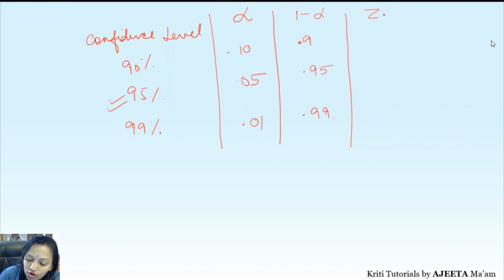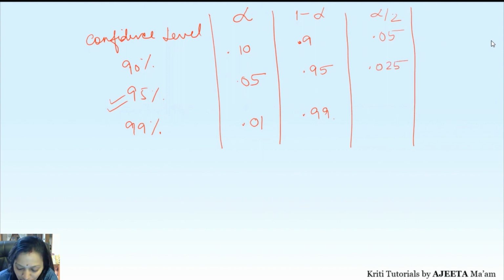So here, corresponding to these, we have alpha by 2, Z alpha by 2. Now what is it? These are standard values that you calculate. So first we make a small column only for alpha by 2, that is half of alpha. Let me explain in a very simple way. So what will be half of 0.10? 0.05. What will be the half of 0.05? Just go for it. 0.025.